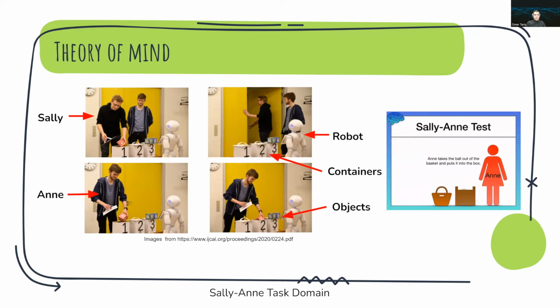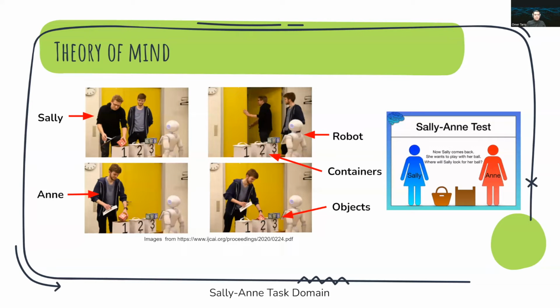or beliefs. False belief tasks such as the Sally-Anne task domain shown in the slide are used for testing the strength of a theory of mind. The task contains two human participants, Sally and Annie, standing behind a table with three objects, which can be put into three different containers. There can be multiple objects in a container and the content is not visible without lifting the lid. The human participants, Sally and Annie, can interact with the environment by moving objects in and out of the container and by entering and leaving the room.